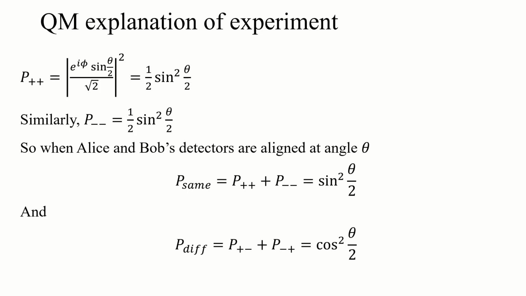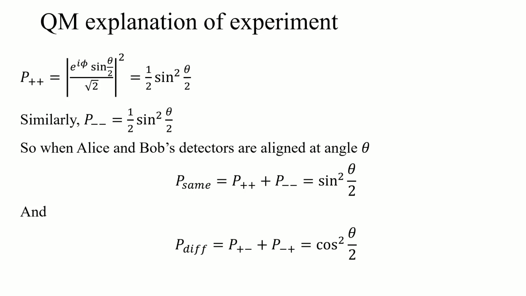And 1 minus that, or going through all that analysis again for those cases, you end up with cosine squared theta over 2 as the probability of measuring them different, if Alice and Bob's detectors are off at some theta.